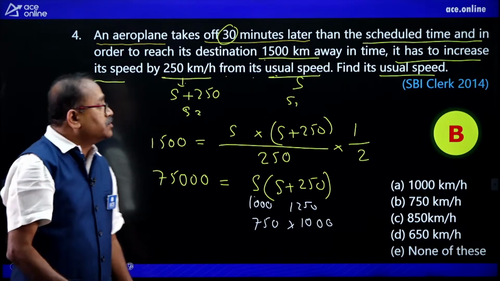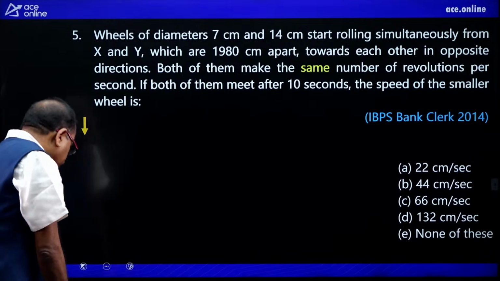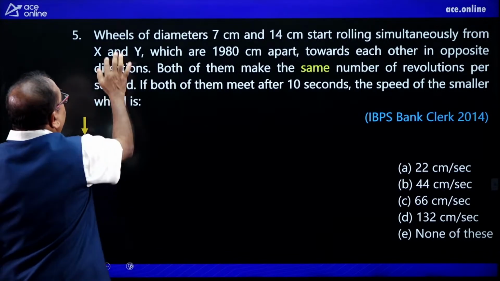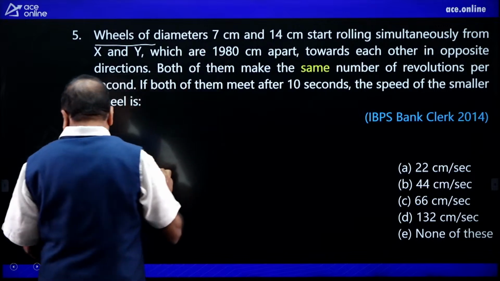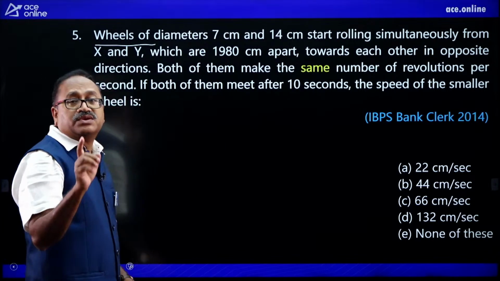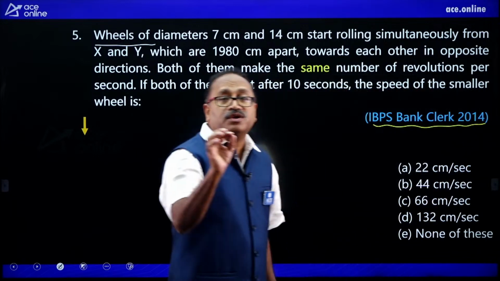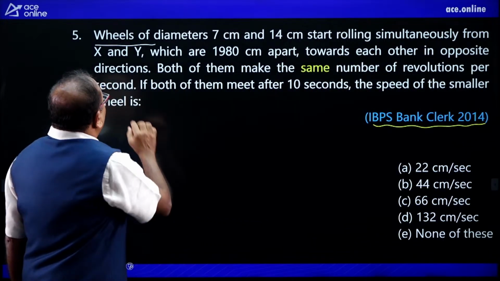Moving on to the next question, and it is here. Let me check what the question is. I am giving some logical question over here, and you can see that it was an IBPS Clerk 2014 question.